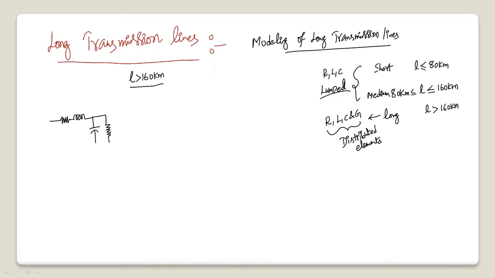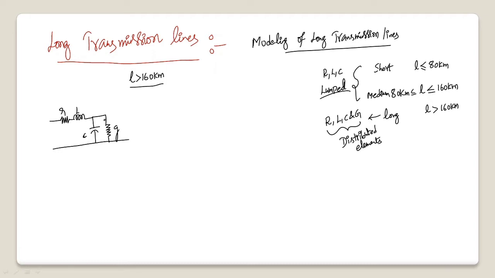We have seen the reasons why we are representing the resistance and inductance as the series elements and capacitance and conductance as the shunt elements. I'm not going into that now. This is the resistance per unit length, and I'm considering this as L, capacitance with the small c, and this conductance as small g.